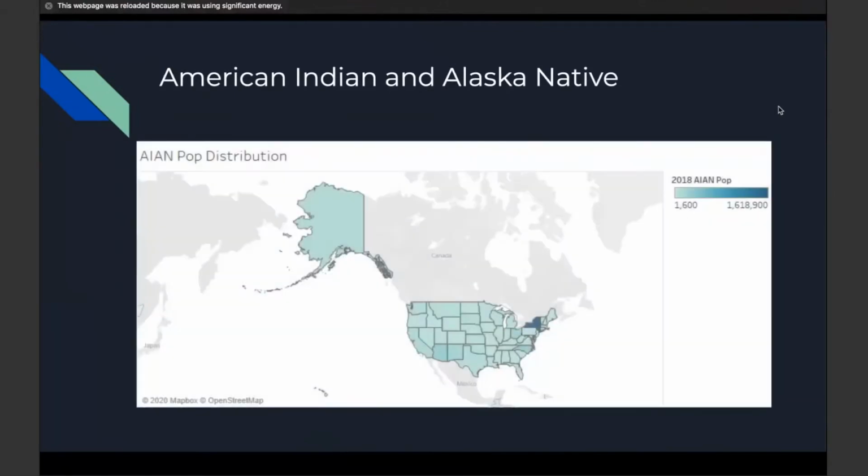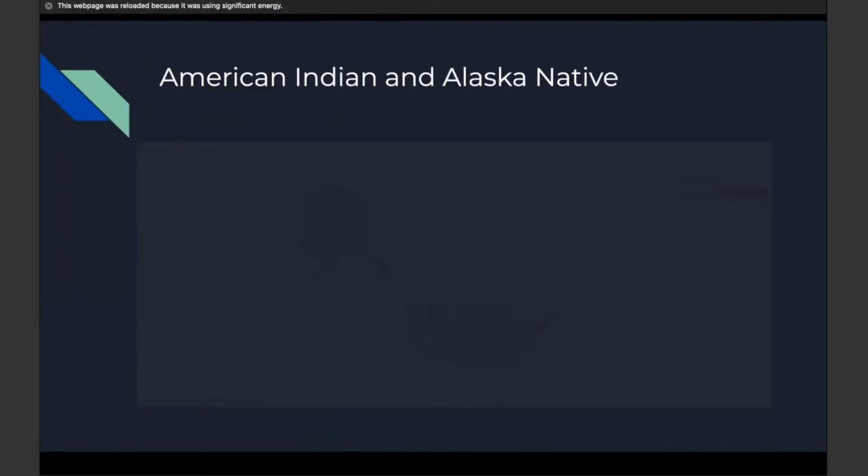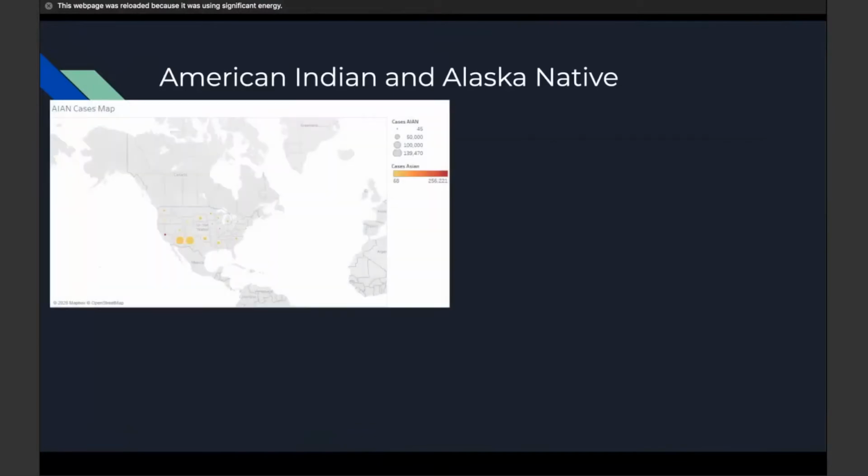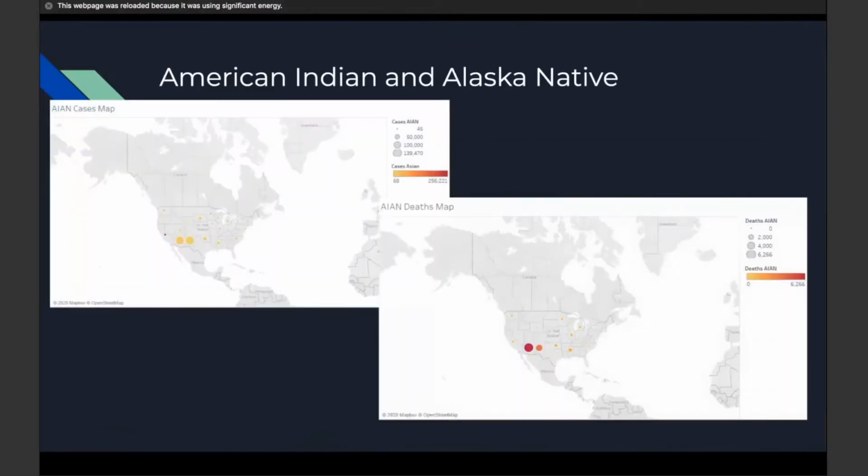American Indian and Alaskan Natives, their community experiences 40 deaths per 100,000 members of the community. And in New Mexico, American Indians only make up 5% of the population. However, they were representative of 20% of the state's COVID cases.